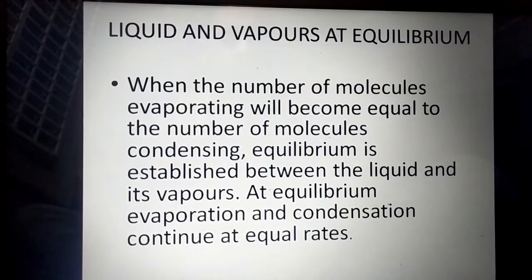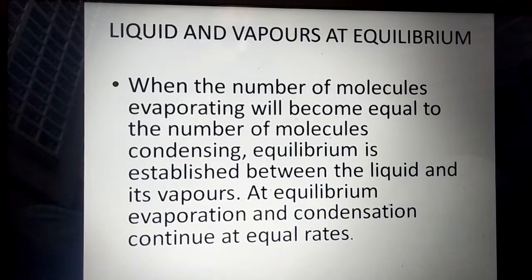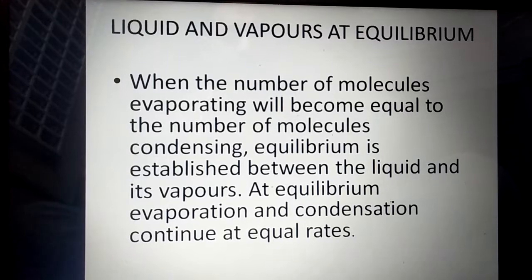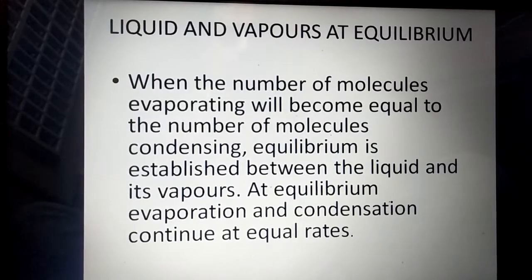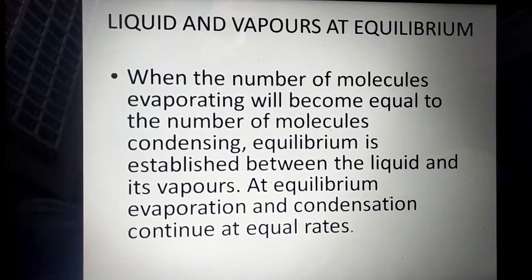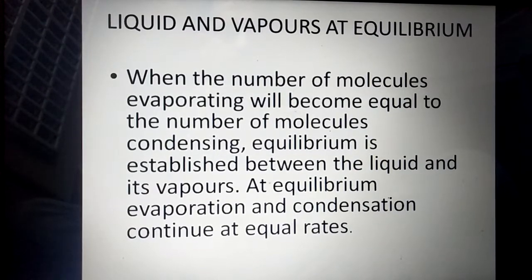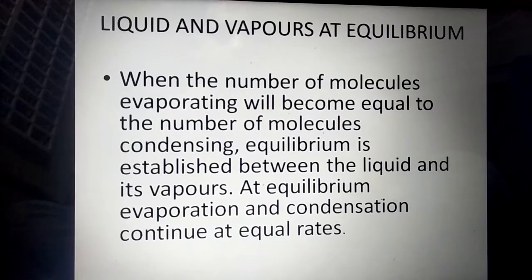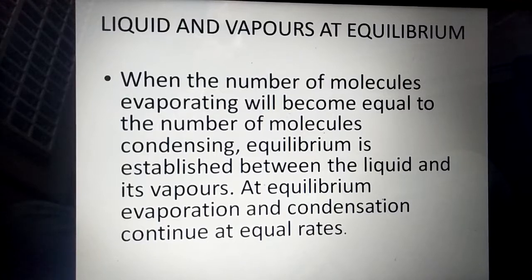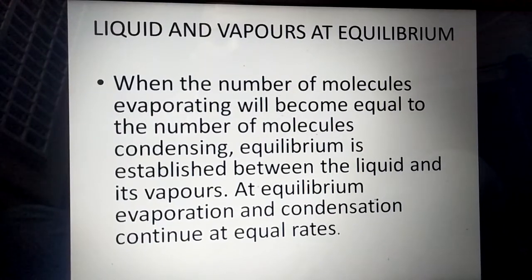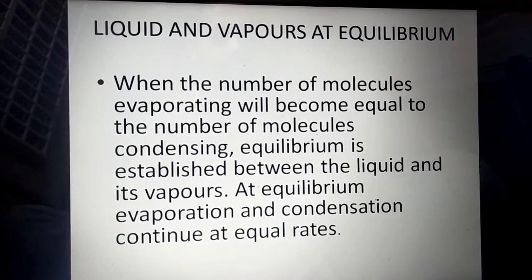Liquid and vapors are at equilibrium. When the number of molecules evaporating becomes equal to the number of molecules condensing, equilibrium is established. Means when rate of evaporation becomes equal to the rate of condensation, a state is established. That state is known as equilibrium state between the liquid and its vapor. It means the number of molecules changing into the vapors are equal to the number of molecules changing back into the liquid. At equilibrium, evaporation and condensation both continue, but at equal rates.